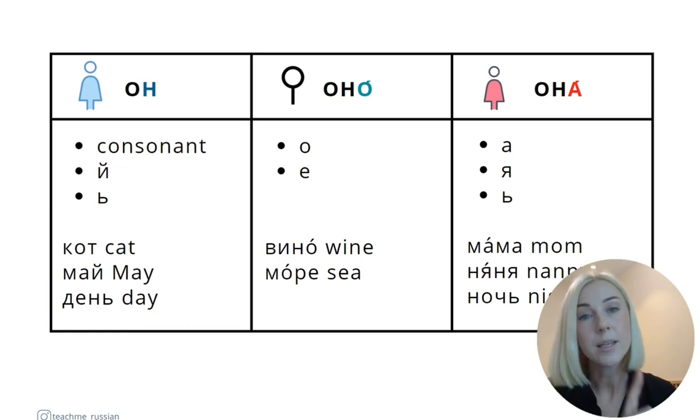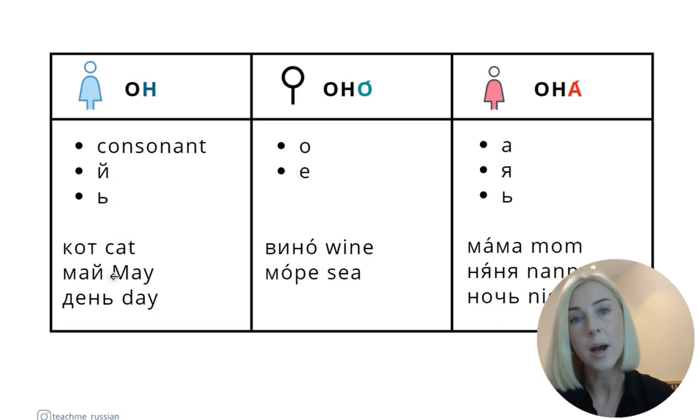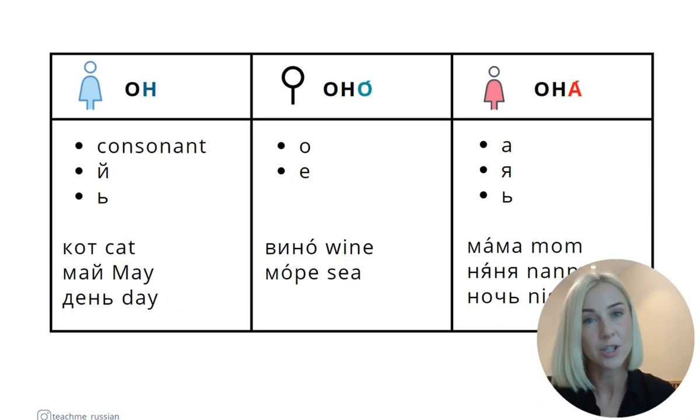Also, if you see й at the end, it's not a vowel. Don't mix it up with е, a vowel. No, it's a consonant. It is a soft consonant with this cup above. So if you see й at the end of a noun, it's masculine. Например, for example, май, май. So it ends in й, it's masculine. And the last rule, if you see a soft sign at the end of a noun, it's also masculine. Например, день, day. День is a masculine gender noun.